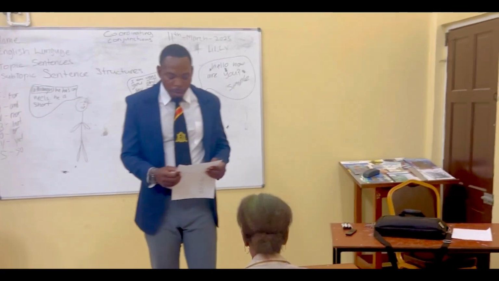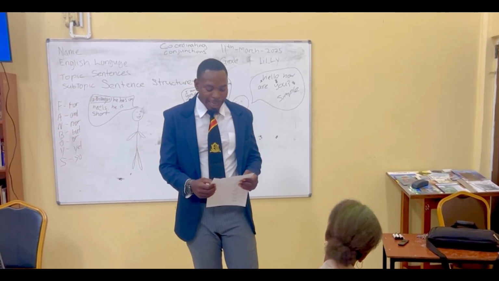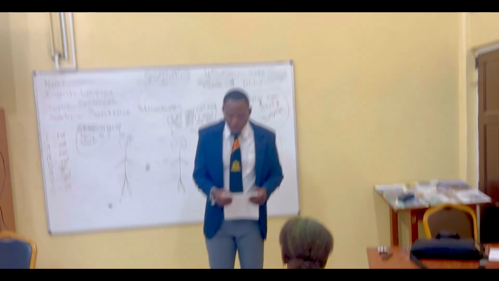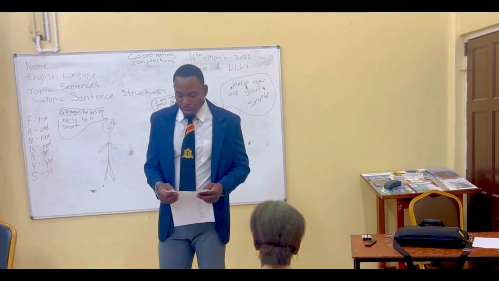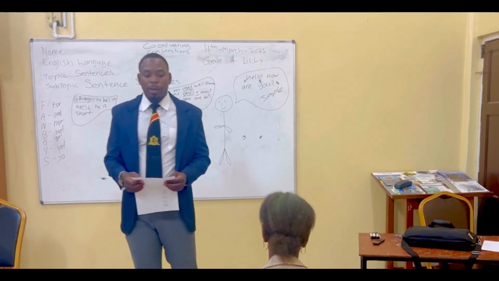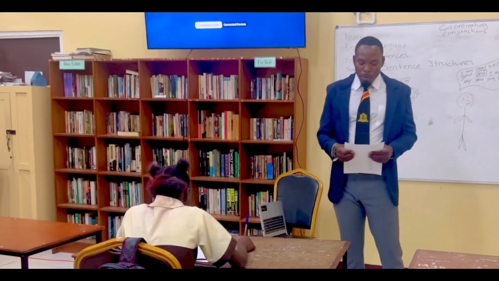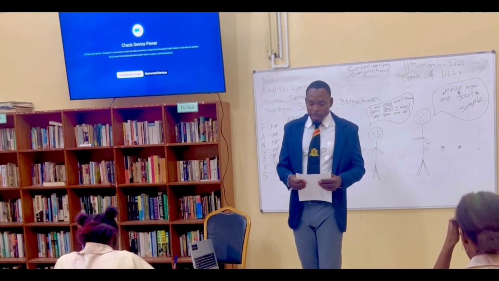I love the powder, but hated cold water. This was our sentence. Compound. Exactly. Why is it a compound sentence? Because it is joined by a coordinating conjunction. Exactly. Very good.